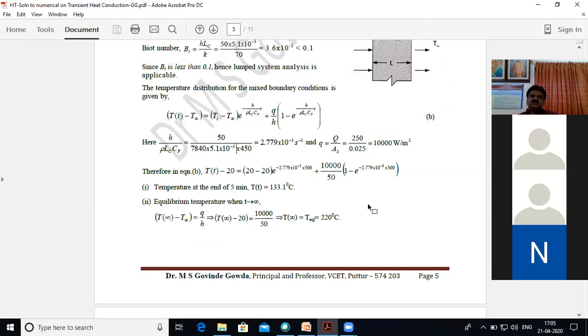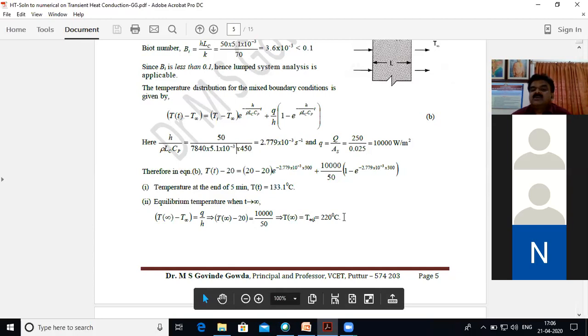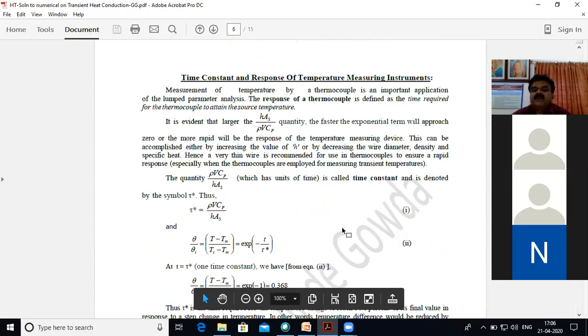Suppose you switch it on and leave it, or switch it off and leave it, then obviously the temperature tends to the surrounding temperature when time tends to infinity. So the surface temperature of the body is the same as the surrounding fluid temperature. That is how you got 220 degrees Celsius.